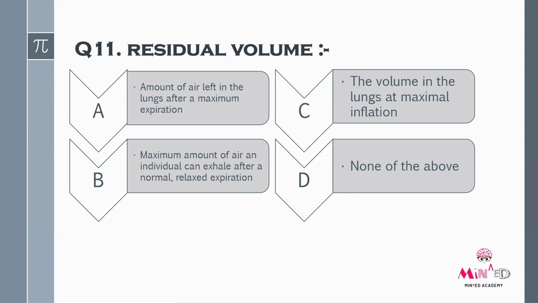What is residual volume? Option A, amount of air left in the lungs after maximum expiration. Option B, maximum amount of air an individual can exhale after normal relaxed expiration. Option C, the volume in the lungs at maximal inflation. And option D, none of the above.